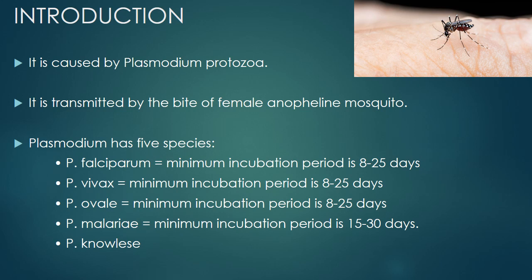Plasmodium falciparum invades red blood cells of all ages, especially young cells, and its incubation period is 8 to 25 days. Vivax and ovale invade reticulocytes and they have a similar incubation period. However, Plasmodium malariae invades normoblast cells and its incubation period is 15 to 30 days.